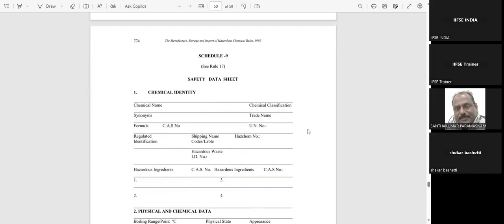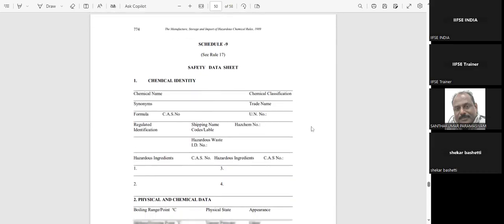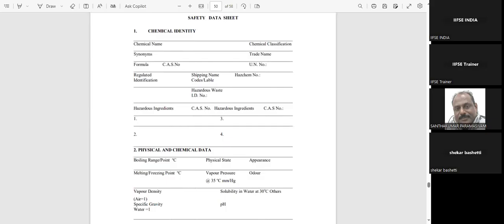Then safety data sheet. This is known to everybody. MSDS, material safety data sheet, and safety data sheet. So here we'll give all the details. Whenever you are a manufacturer of any particular chemical, you have to prepare this material safety data sheet for your suppliers or your consumers.